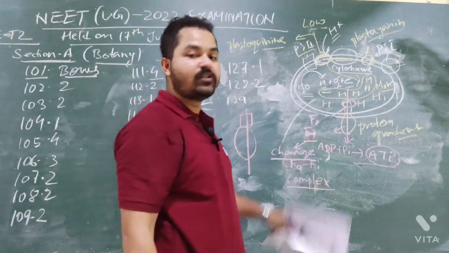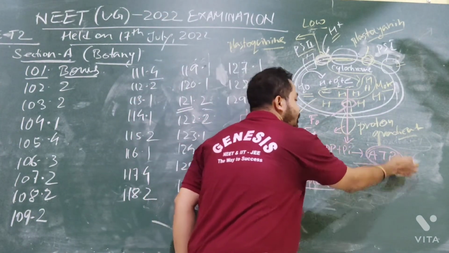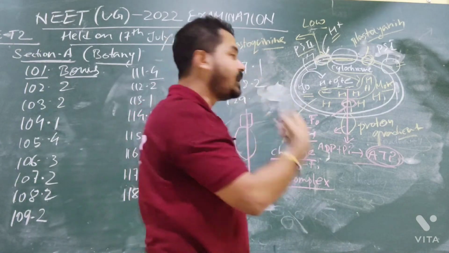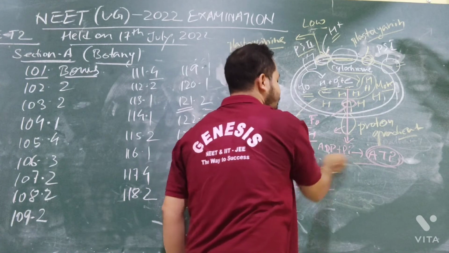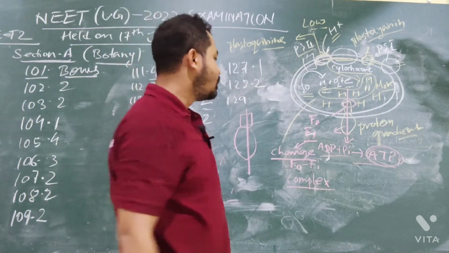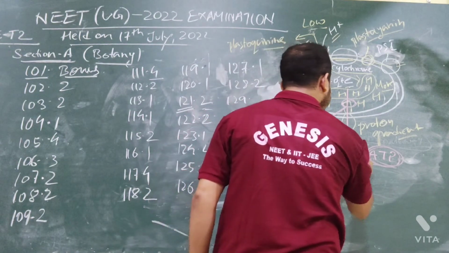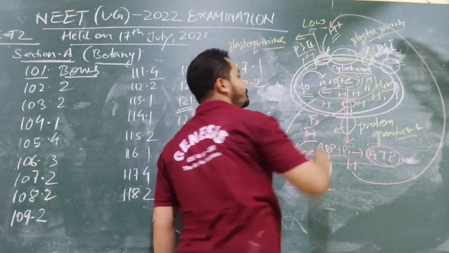If this gradient had not been created, what would happen? ATP would not be produced. If the gradient was not there, then the hydrogen would not come out from the F0 and F1. As a result, ADP would not combine with inorganic phosphate and you would not have got the ATP. This hydrogen is released in the stroma. This hydrogen will be taken up by the plastoquinone.